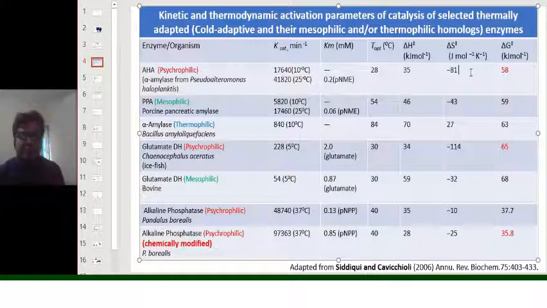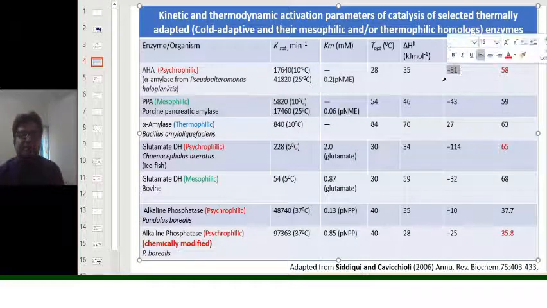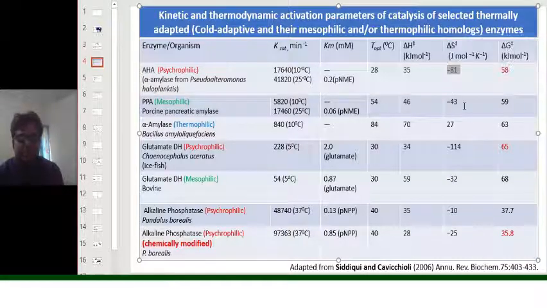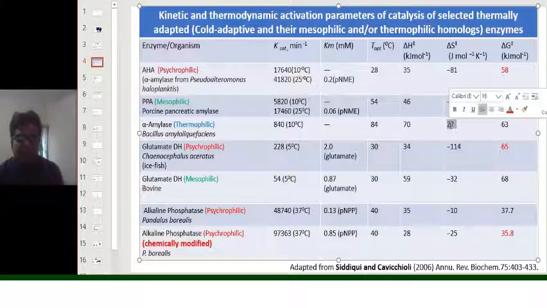However, in case of psychrophilic enzymes, it is seen that usually the psychrophilic enzyme has lesser del S transition than the mesophilic and thermophilic counterparts.